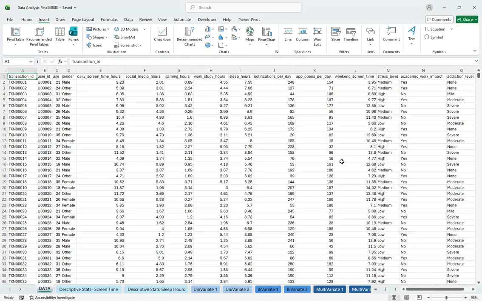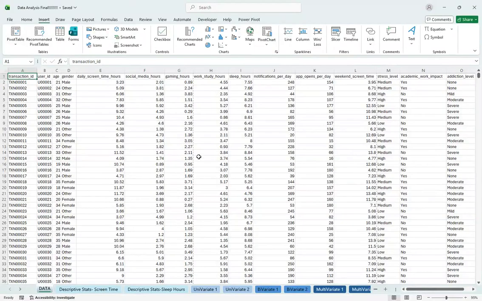So I analyzed a data set on social media addiction. This data set includes about 7,500 people, which is a lot. It includes three genders, male, other, and female, and the ages range from about 18 to 35.